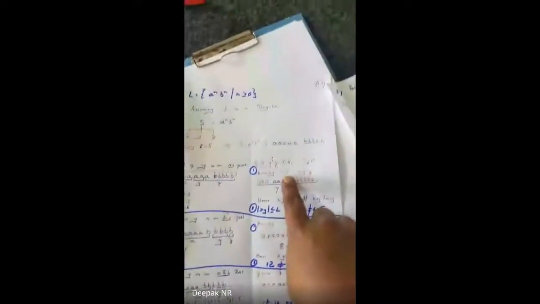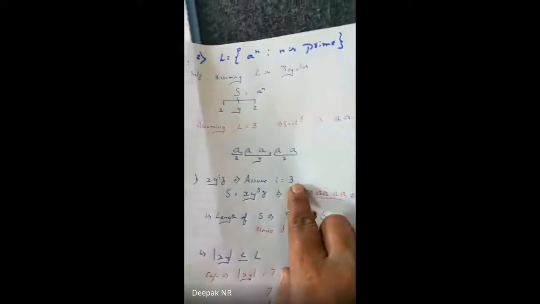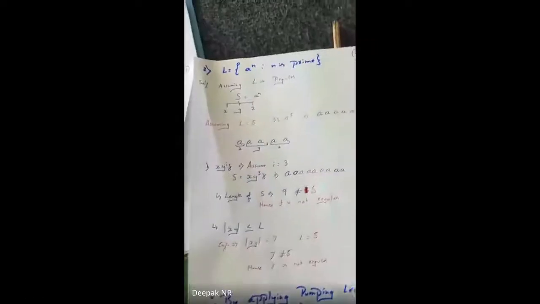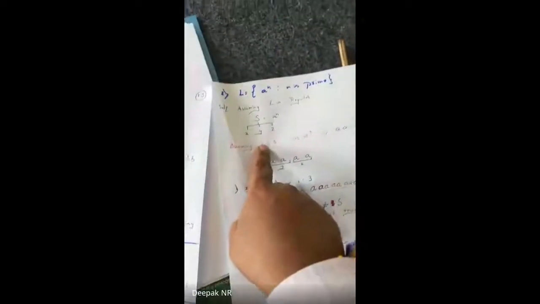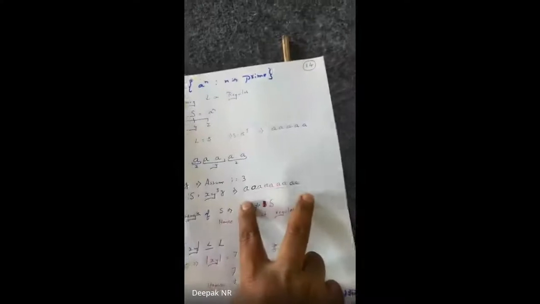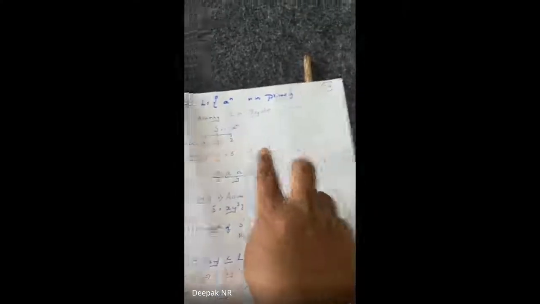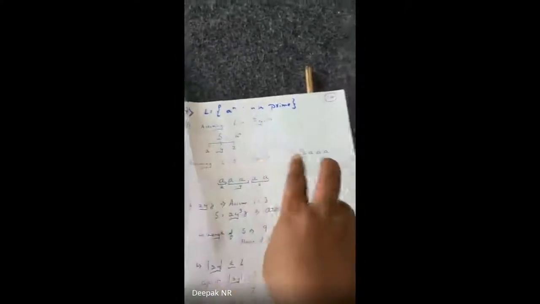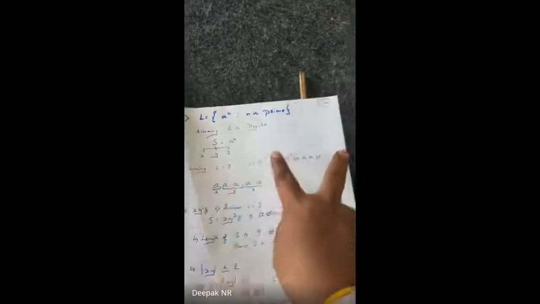I have taken 2 here, and that's the reason I have taken 3 there. And assuming L as 5 is also random. Yes, I have taken 5 because writing 5 times is easier. If I take it as 7, I'd write 7 times. If I take 10, I'd write 10 times. Okay, sir. Got it.